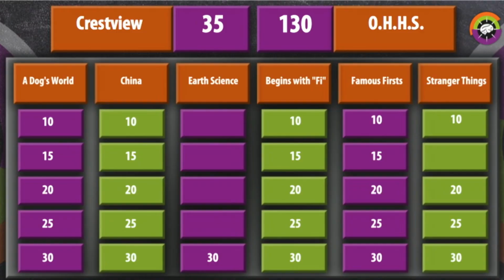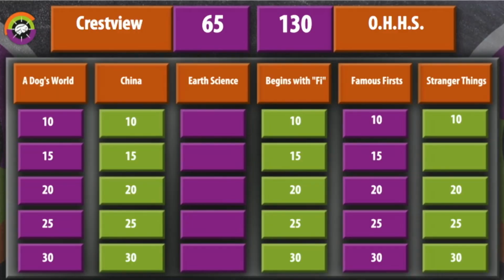Earth science for 30 points. St. Elmo's fire is particularly noticeable during what type of weather? That would be Crestview. Sam. A thunderstorm. Thunderstorm is correct. Crestview in control. Selection, please. Stranger Things 20.